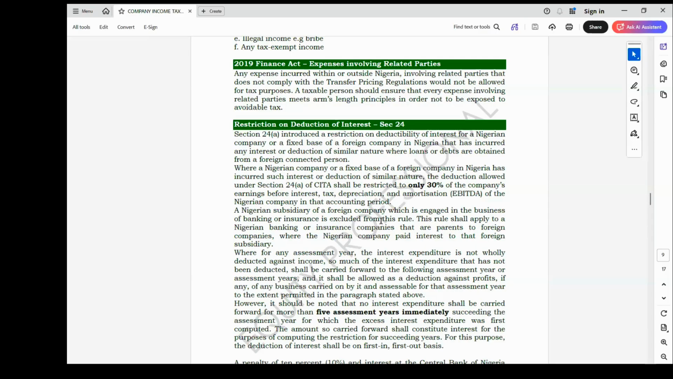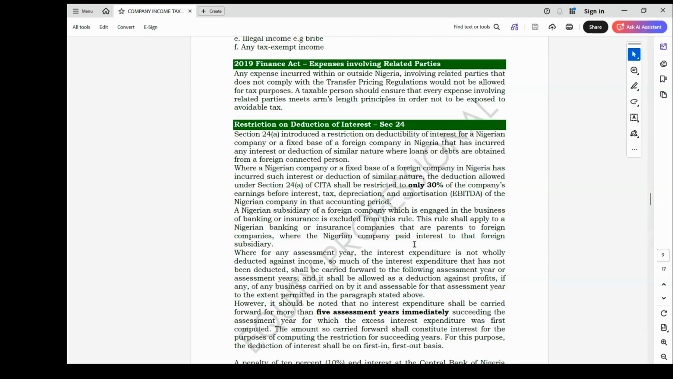A Nigeria subsidiary of a foreign company that is engaged in banking business and insurance business is exempted from the application of this rule. A subsidiary of a foreign company that is engaged in banking and insurance business, because the majority of their transactions will be interest, is exempted from the application of this.